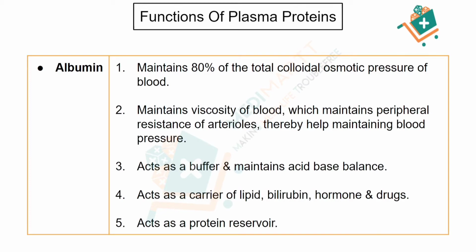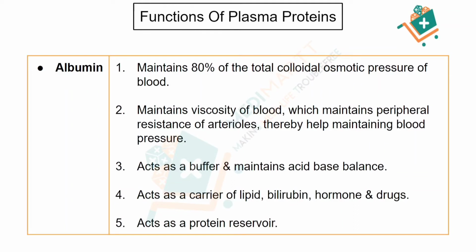When the blood is viscous, the arterioles have some kind of resistance. This peripheral resistance is maintained by the albumin. And when this resistance is maintained by albumin, the blood pressure is also maintained. So ultimately, the blood pressure is maintained by the albumin. Okay, so that's the point.